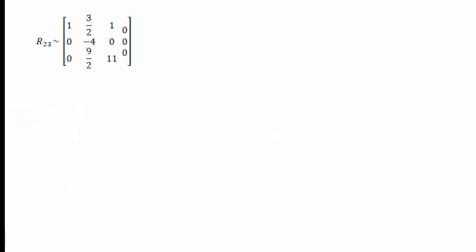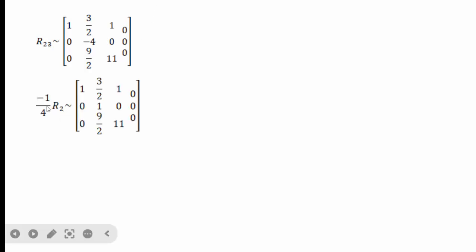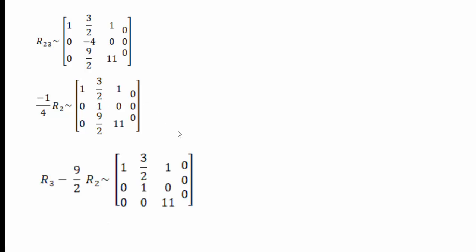Then we shall interchange rows R2 and R3. We will get this matrix. As there is minus 4, we are dividing the elements of R2 by minus 4, we will get this. Then make the element in the third row, second column 0. For that, use the operation R3 minus 9 by 2 R2.